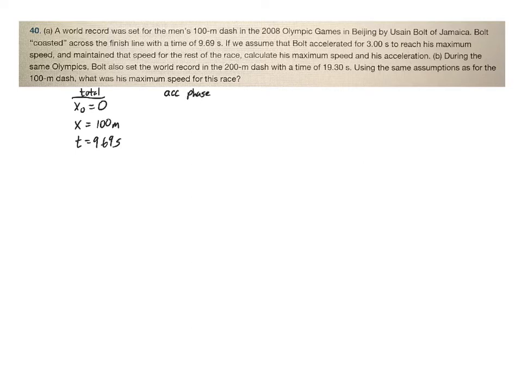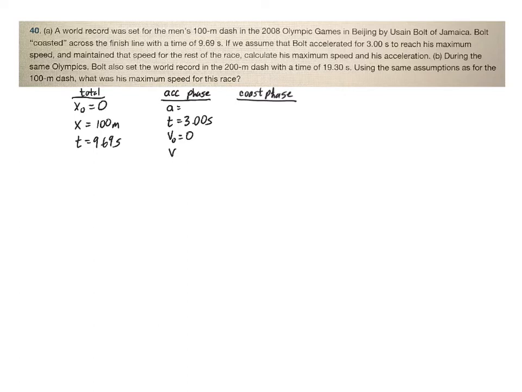So for some of the time, he's going to accelerate, and the time of acceleration is 3.00 seconds to get up to his maximum speed, whatever that is. We're assuming that he's starting at rest, and he's going to get up to his maximum speed there, and that acceleration, of course, is constant. And he maintains that speed for the rest of the race. So he's got the acceleration phase, and then he's got the coasting phase.